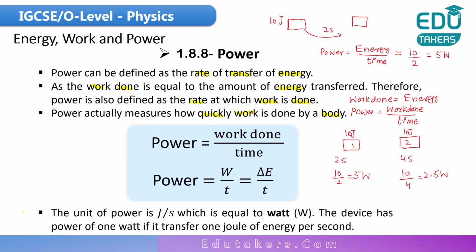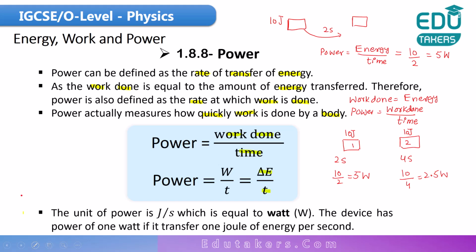If the work is done very quickly, the power is larger, but if the work is done slowly, the power would be small. Here is the formula for the power. Power is equal to work done divided by time. And this work done is basically equal to energy, so delta E is the change in energy per unit time. Both of these formulas are used to calculate the power.